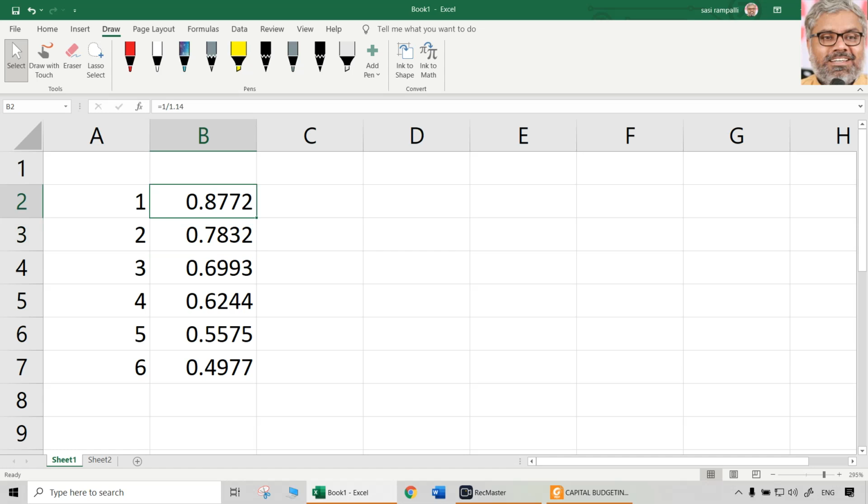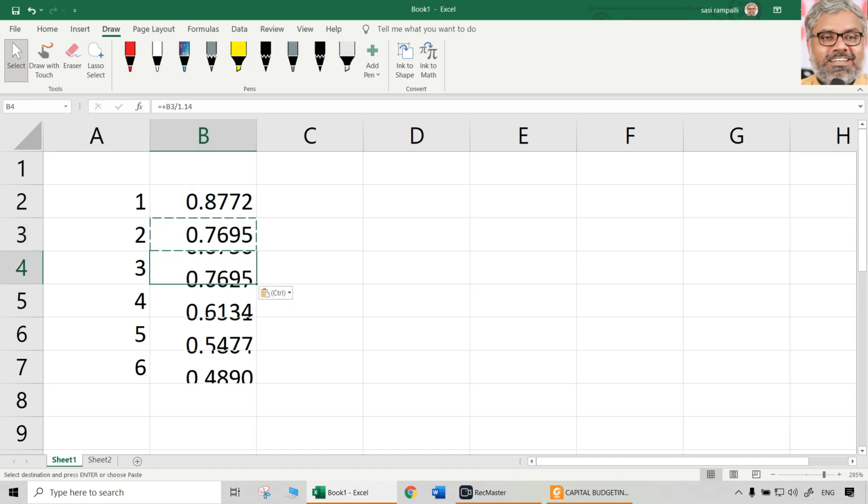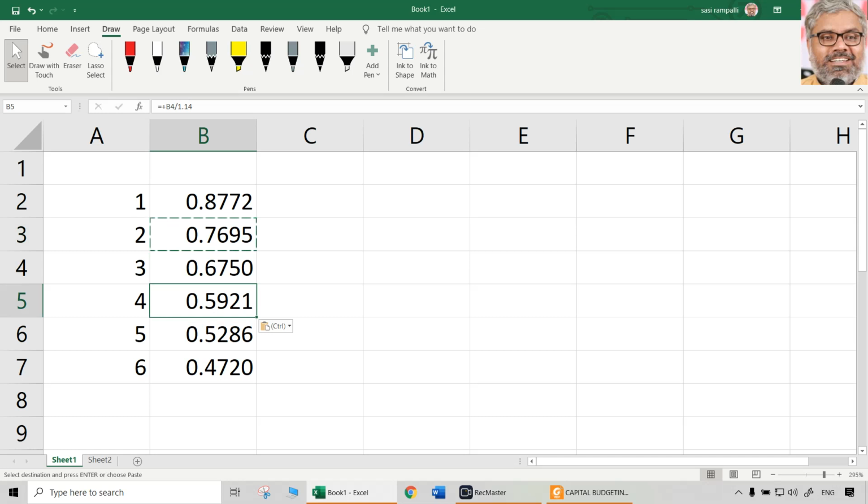One divided by 1.14, that divided by 1.14, again that divided by 1.14, that divided by 1.14, like that.